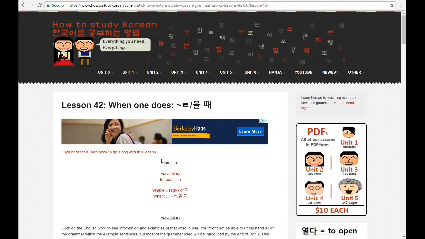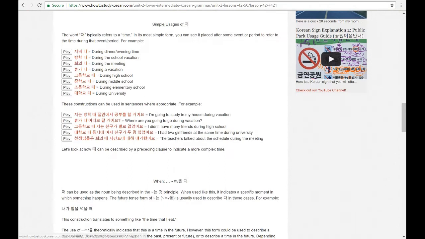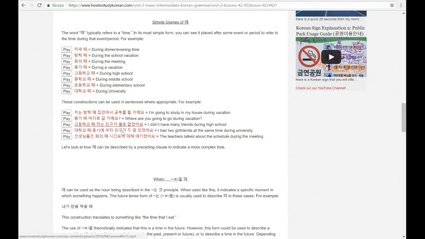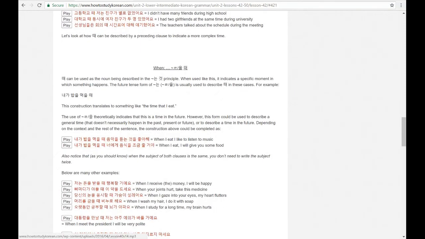We're in lesson 42, and I talk about it here, the simple uses where you could have a noun followed by a de, a noun, a de, and you're referring to that time of that noun. You could also talk about it where if you want to put a verb, in this case I have 먹다, right before de, you're talking about the time that this thing happened. And as you can see, the time in which this thing happened would be translated to when I eat. Or if this was in the past, you could say when I ate.